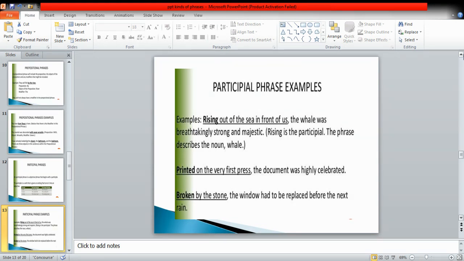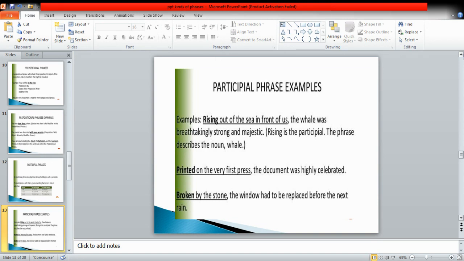So the whole of the phrase is describing the noun which is whale, right? So this is the reason that whenever a phrase would be describing a noun in a sentence and it will be beginning with a present participle, it will be called a participle phrase.